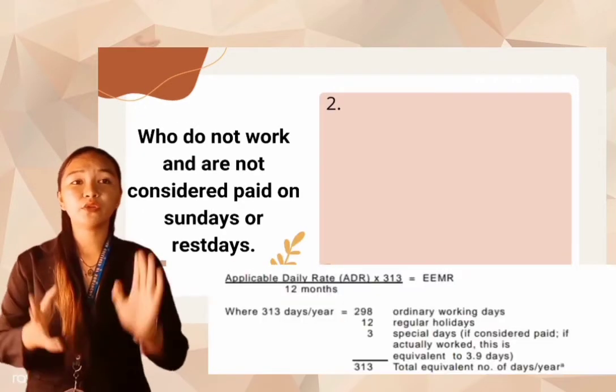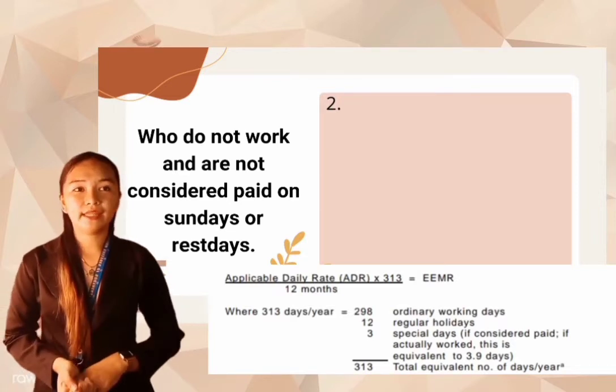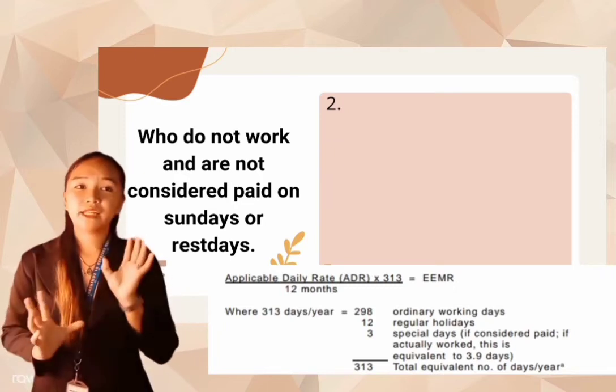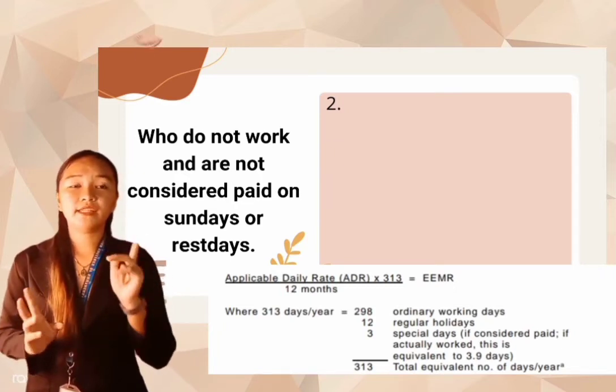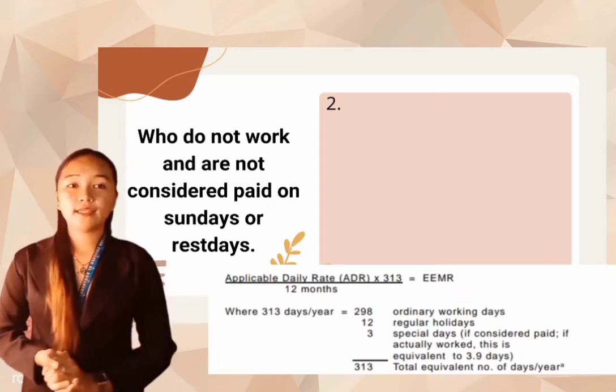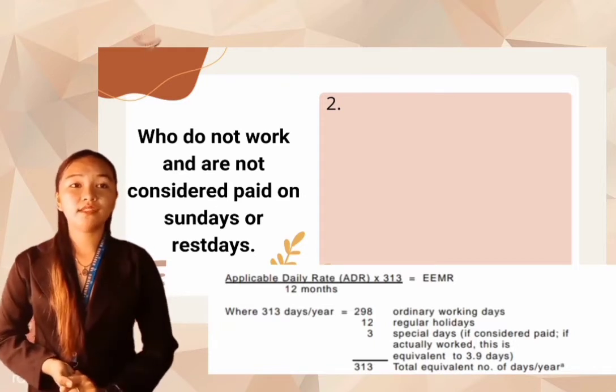Number 2 is for those who do not work and are not considered paid on Sundays or rest days. So it's the same computation. The applicable daily rate or ADR, times 313, which is the equivalent number of days in a year, divided by 12 months, equals the EEMR.